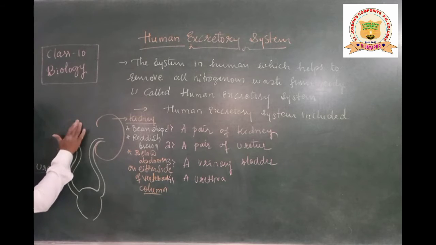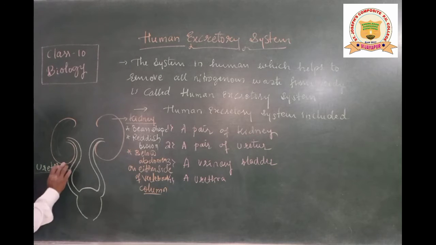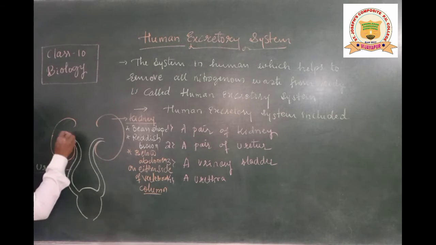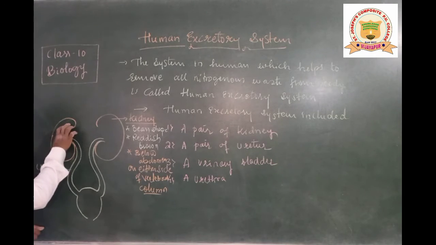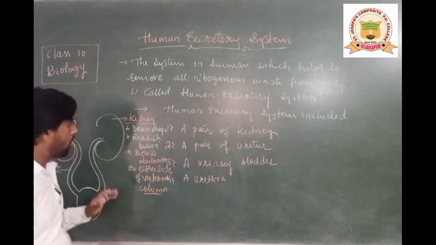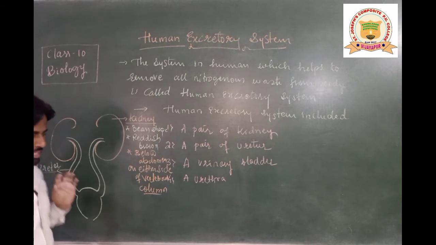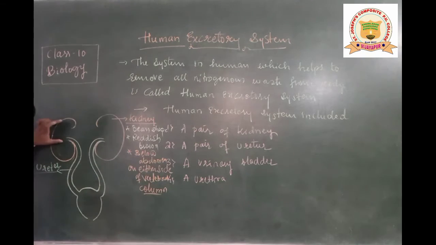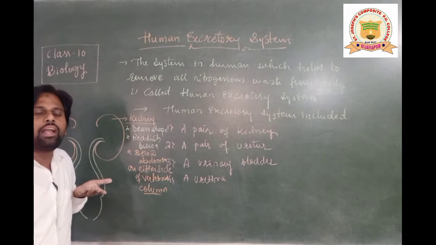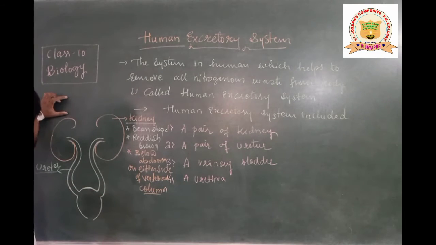As I have already drawn this diagram here, the location of the kidney we have also discussed: it is below the abdomen, on either side of the vertebral column. If I stand like this, this is the right side. The right side kidney is a little lower than the left side kidney, students. The left side kidney is higher and the right side kidney is a little lower due to the position of the liver.